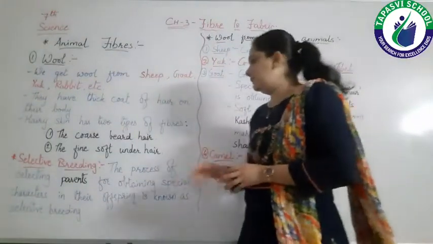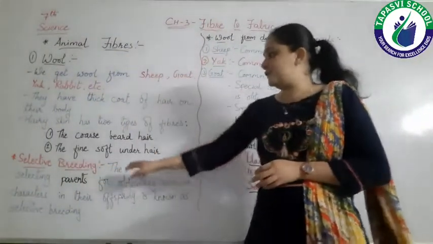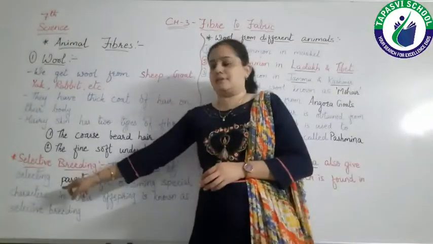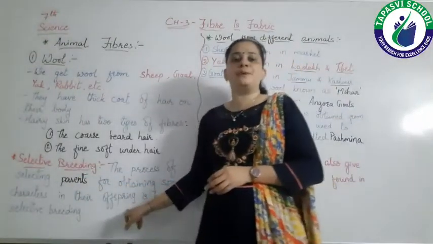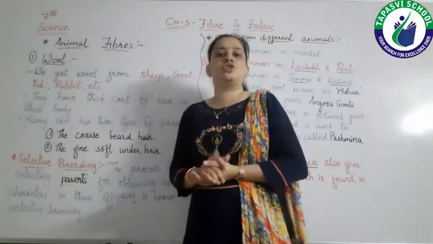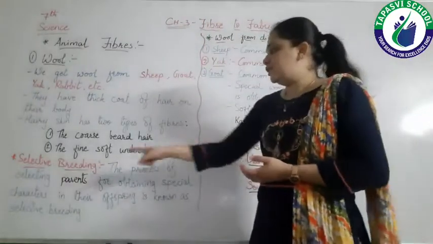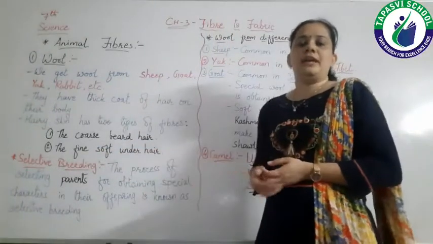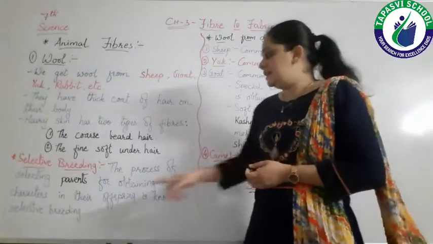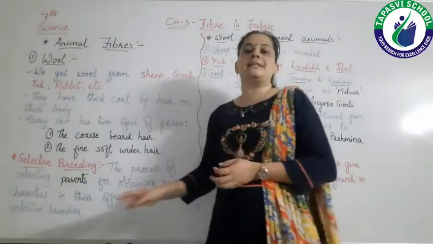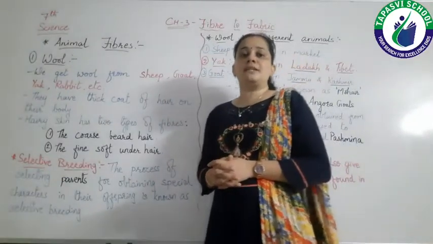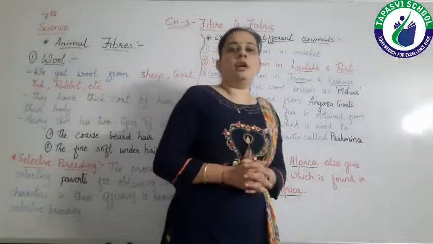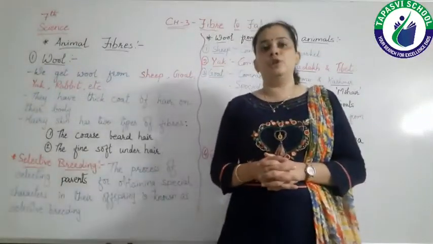So let's see here. Selective breeding is the process of selecting parents, as I told you, for obtaining special characters in their offspring. Offspring means their babies, their children, right? So which are the special characters? Fine soft under hair. So this is known as selective breeding. It is the process where we select the parents for better production of wool.